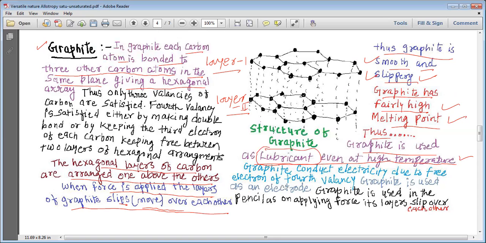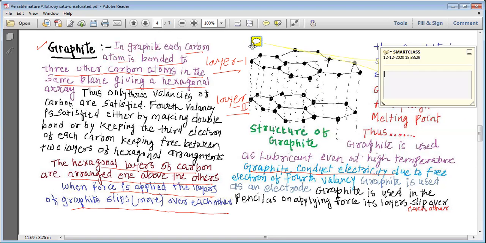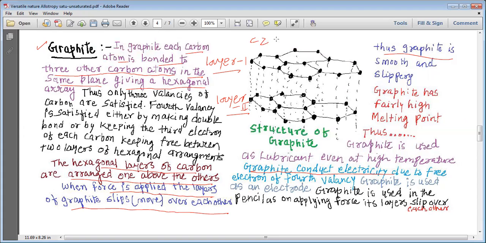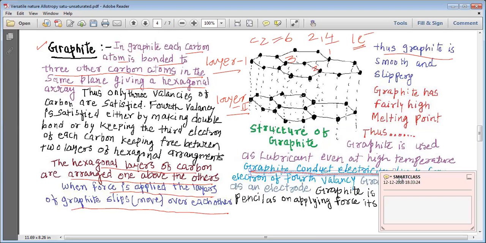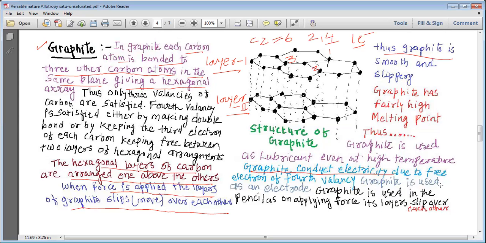Graphite conducts electricity. Please understand this, that graphite can conduct electricity. Why does it conduct electricity? We have seen that graphite has carbons, and carbon has Z equal to 6, so its electronic configuration is 2, 4. Carbon in graphite makes only 3 bonds simultaneously. So one electron remains either free, or this one electron is used to make the double bonds. This electron actually makes graphite conduct electricity.